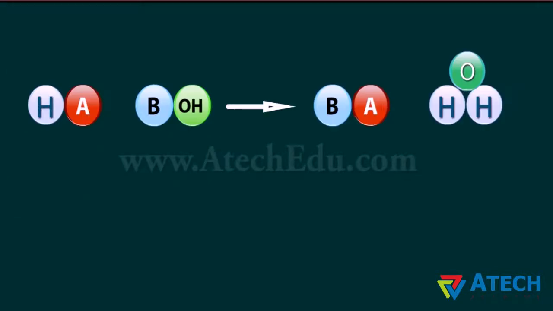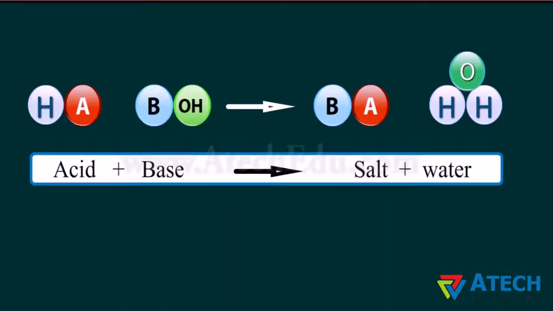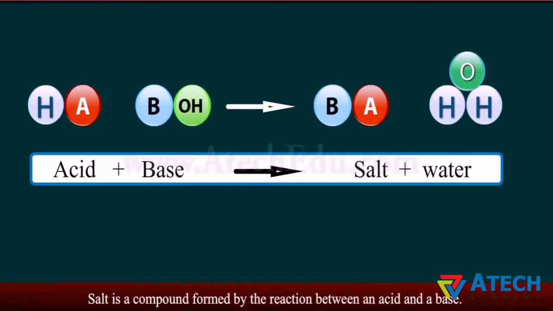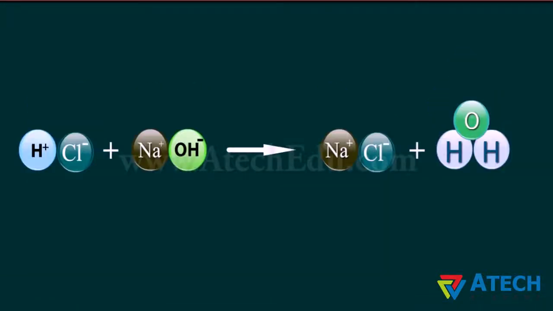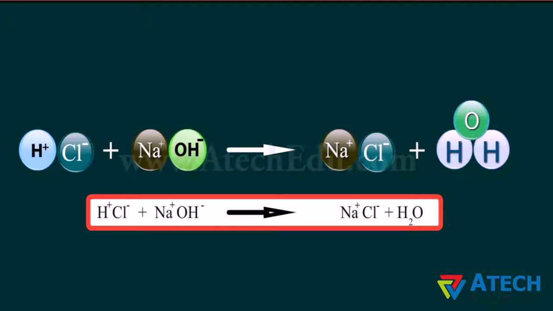When an acid reacts with a base, salt is formed. Hence, salt is a compound formed by the reaction between an acid and a base. This reaction is called a neutralization reaction. For example, when an acid like hydrochloric acid reacts with a base like sodium hydroxide, sodium chloride, NaCl, is formed.